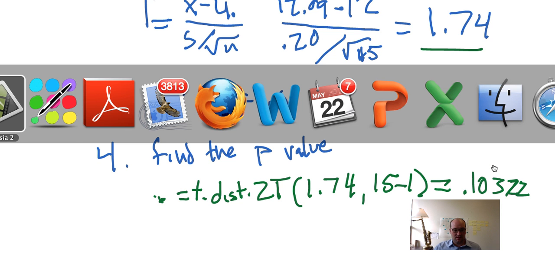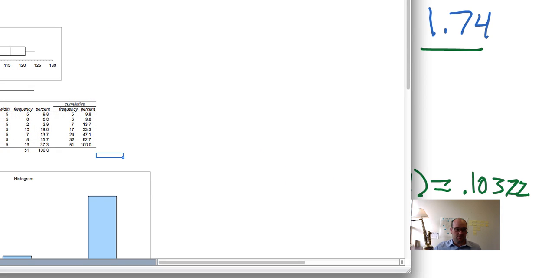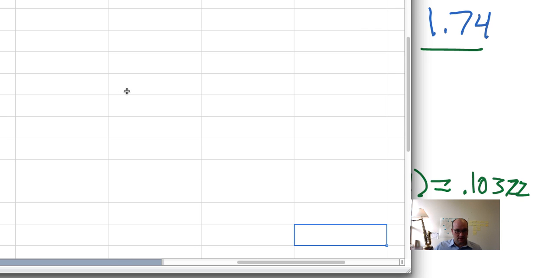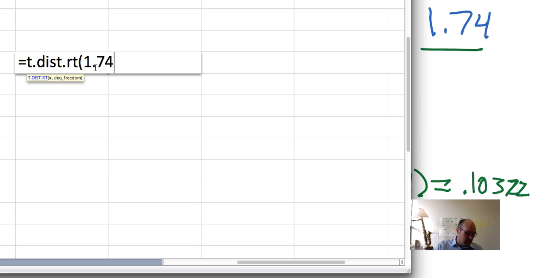So let's give it a try. Whoops, wrong one. Do it quickly. I wasn't prepared for this. Here we go. So let's just do it. Equals t dot dist dot rt. Before I do this, let me zoom in a little bit so we can see what's going on a little better. How's that? Equals t dot dist dot rt. It just wants x, and our x was 1.74. And our degrees of freedom, which is n minus 1, is 15 minus 1.